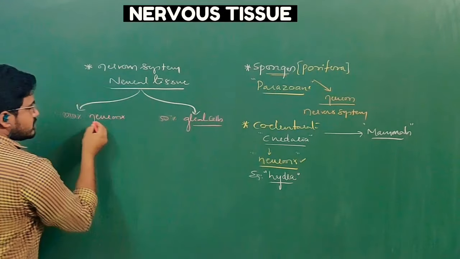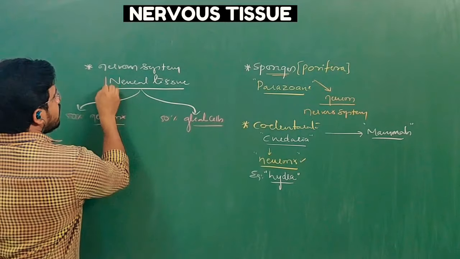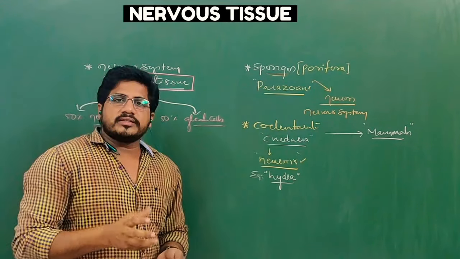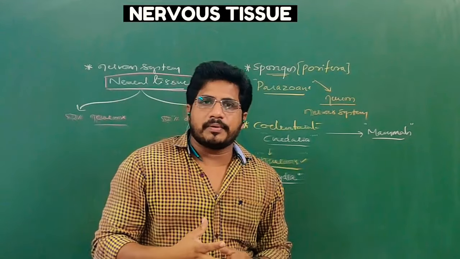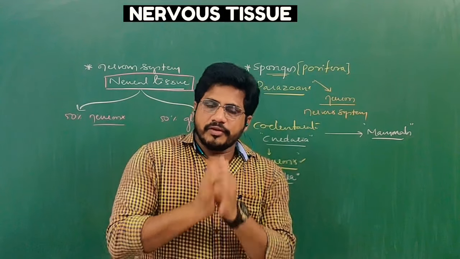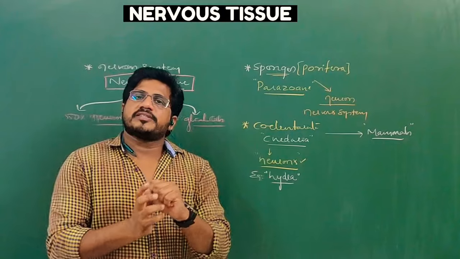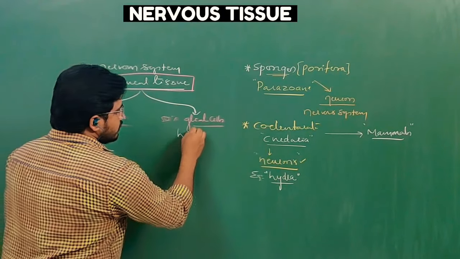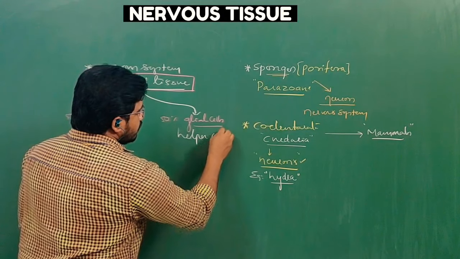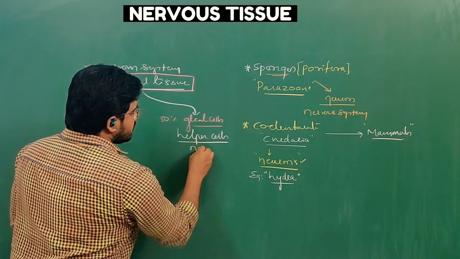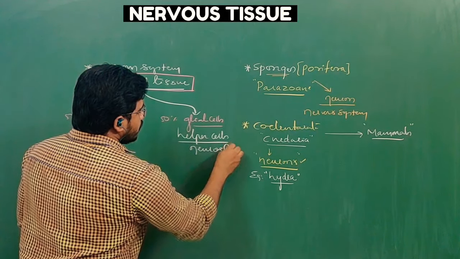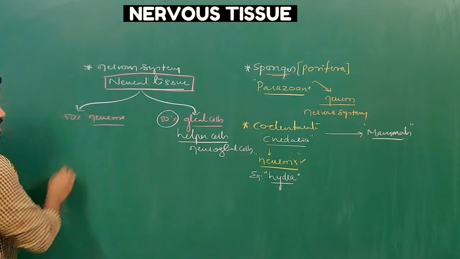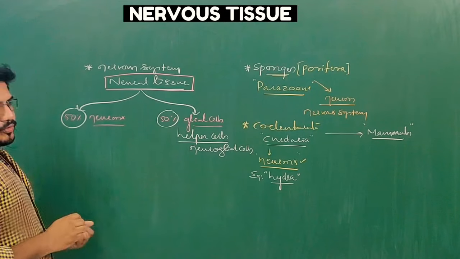So glial cells plus neurons together are called nervous tissue. This is a very noticeable point: nervous tissue is not 100% neurons. The other 50% are also called helper cells or neuroglial cells.